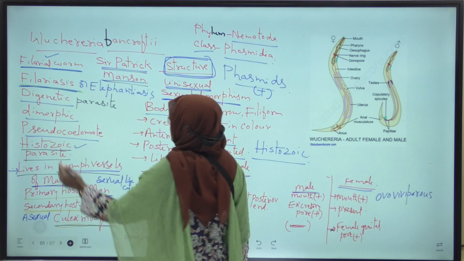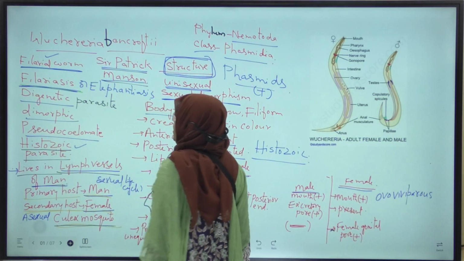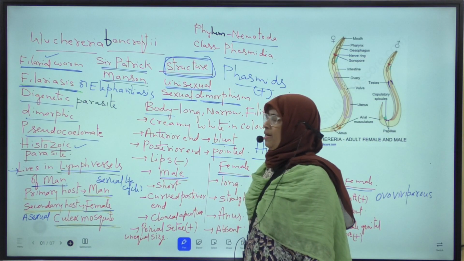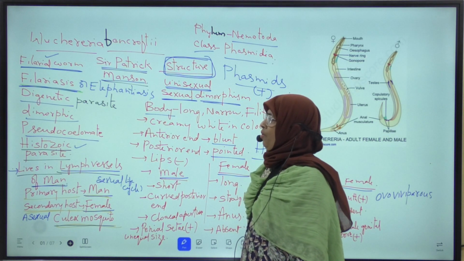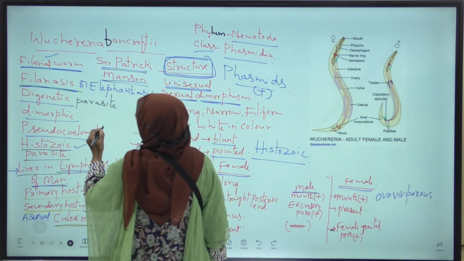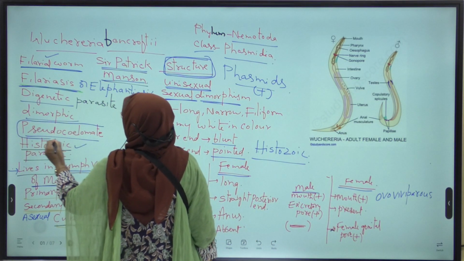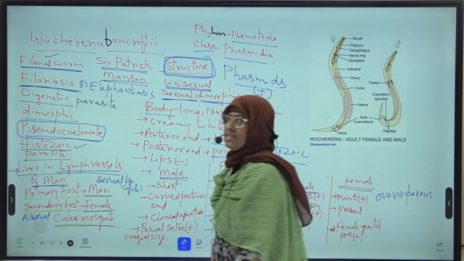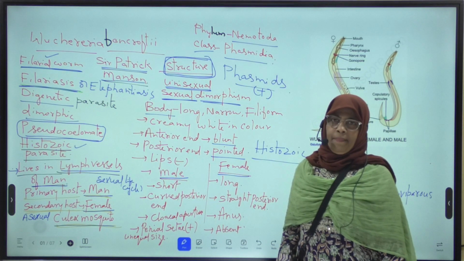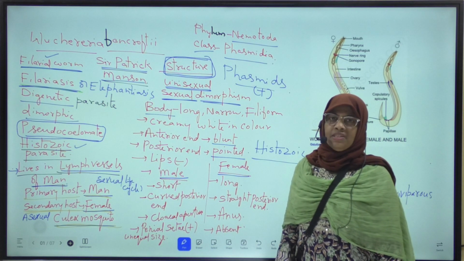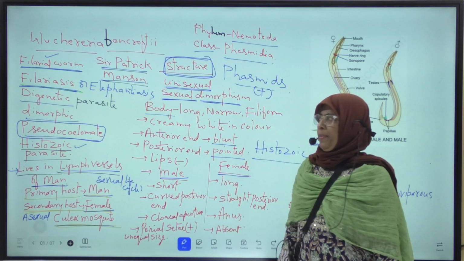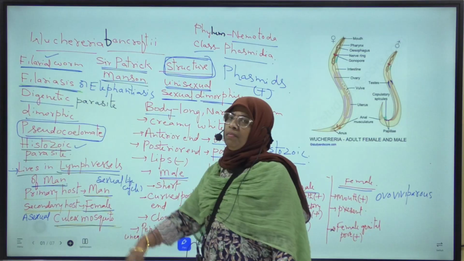Okay. Next, Wuchereria bancrofti is a pseudocoelomate organism. Pseudocoelom means a false coelom is present. False coelom means the coelom which is not lined by coelomic epithelium or mesodermal epithelium. The coelom which is not lined by coelomic epithelium or mesodermal epithelium is called pseudocoelom.